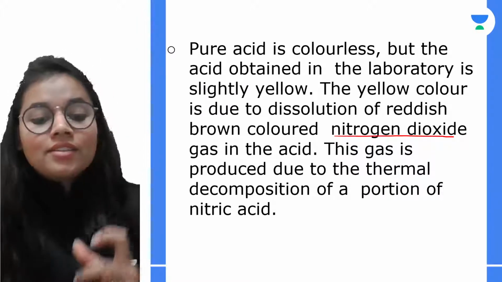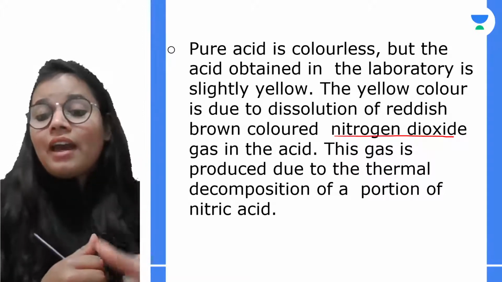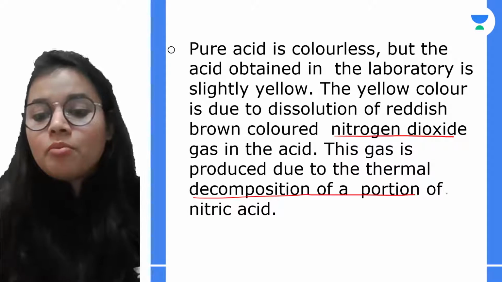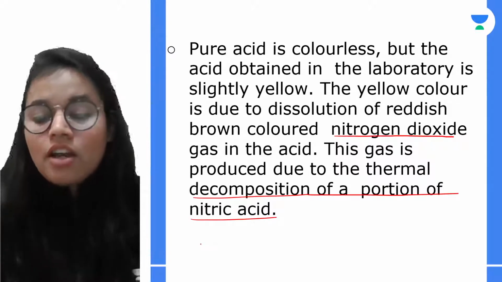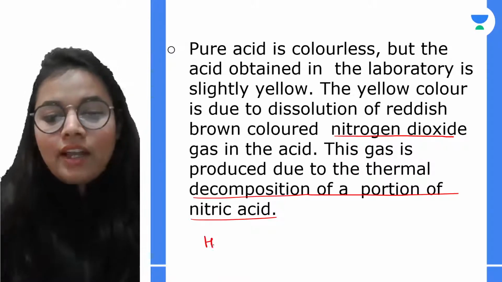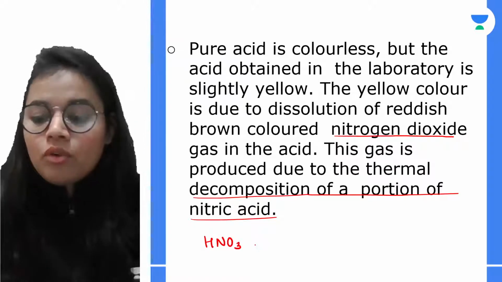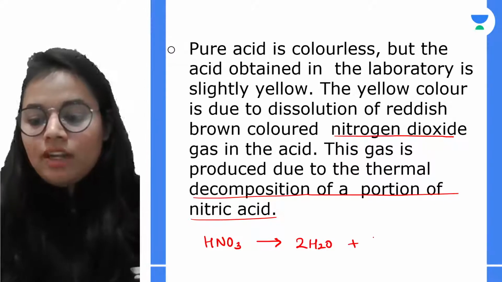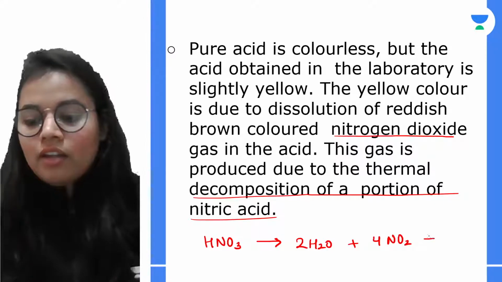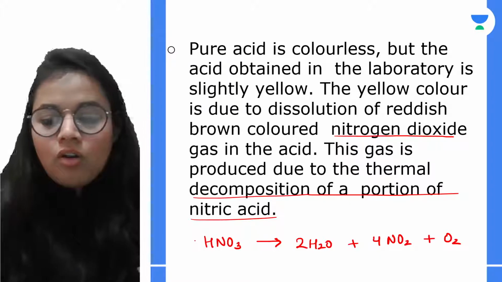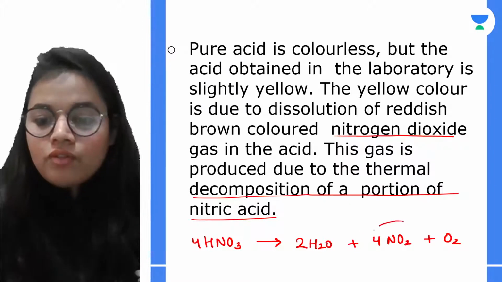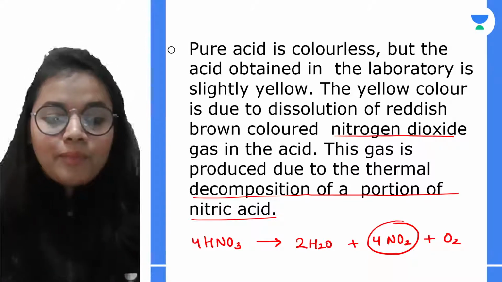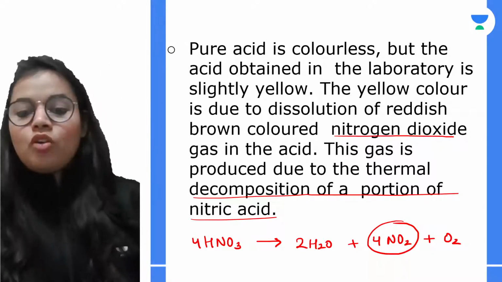And why is this gas present over there? It is present due to thermal decomposition of nitric acid. So basically this nitric acid decomposes itself. So what is forming here? Water plus nitrogen dioxide plus oxygen. Because of this, we will be seeing a pale yellow color. I hope that is clear.